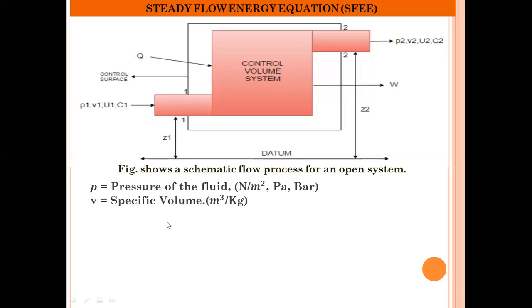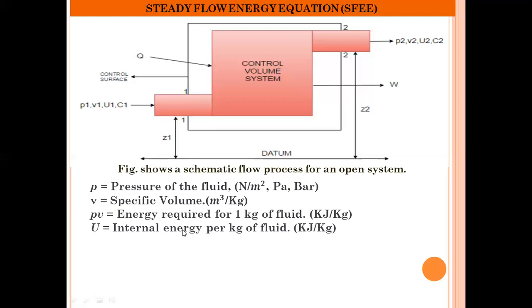V is the specific volume of the fluid in meter cube per kg. The product of pressure and volume is called the flow work, which is the amount of energy required to push 1 kg of fluid, in kilojoule per kg. U is the internal energy per kg of the fluid in kilojoule per kg.